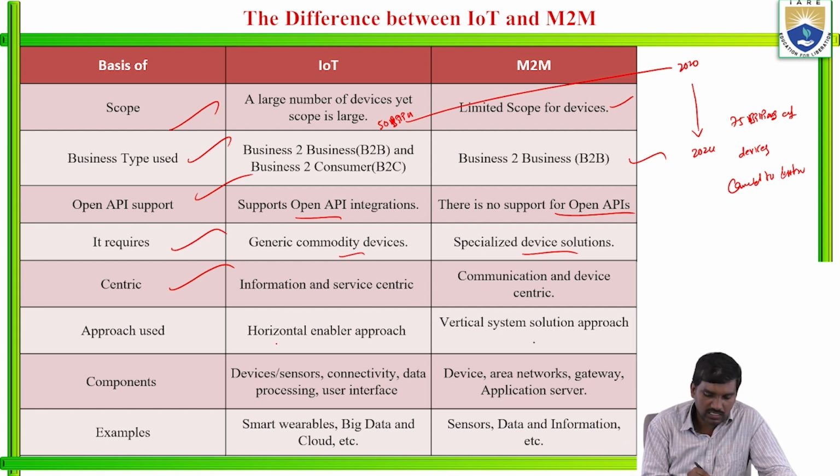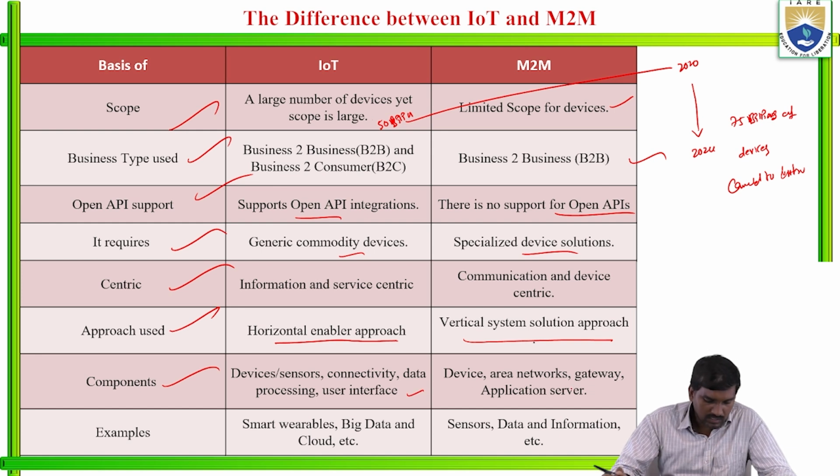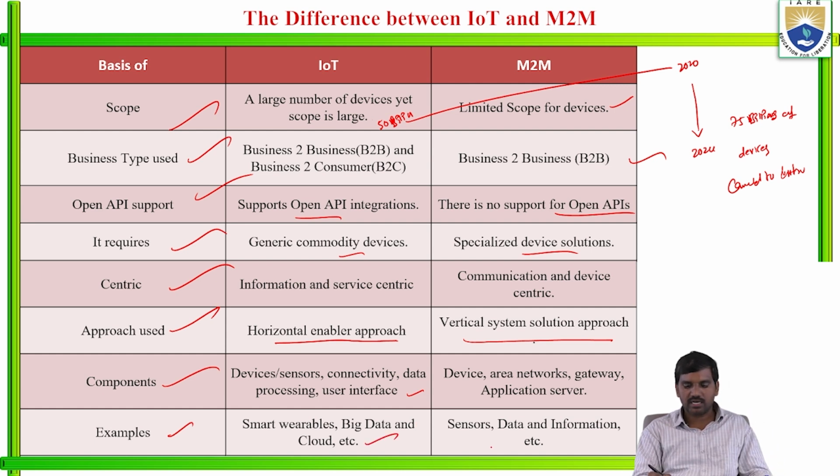The approach used is a horizontal enabler approach in IoT, and a vertical system solution approach in M2M. Components: in IoT, they are sensors, connectivity, data processing, and user interface. In M2M, device area network, gateway, and application server, like that. The last one, examples: smart wearables, big data, cloud, etc. for IoT, and sensor data and information, etc. for M2M. These are the examples of IoT and machine to machine.